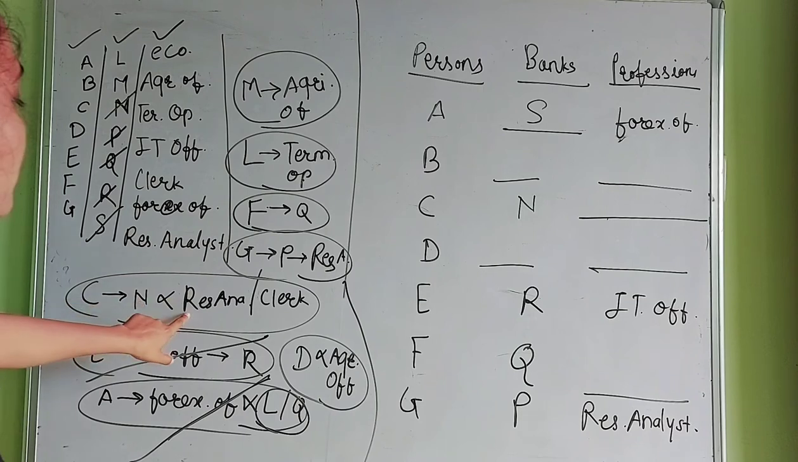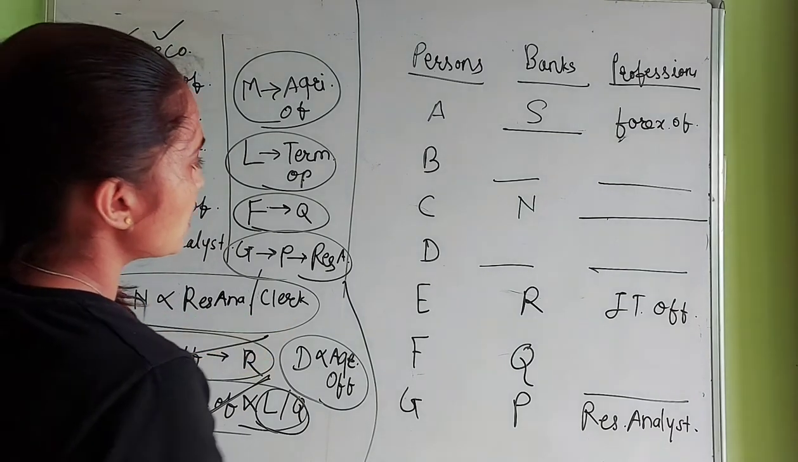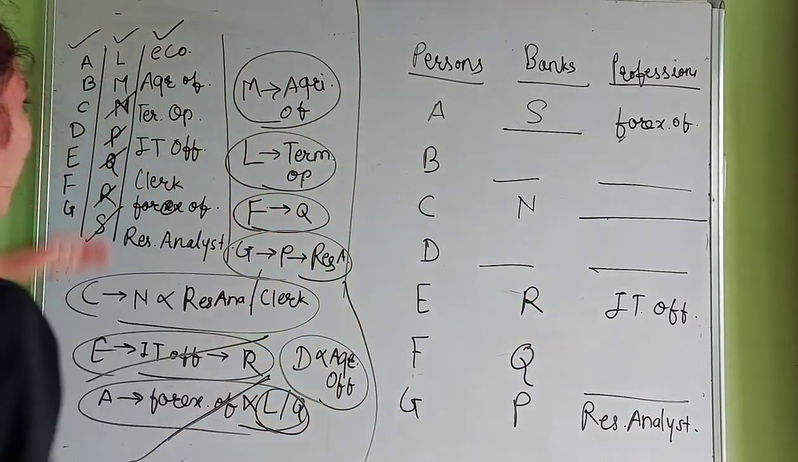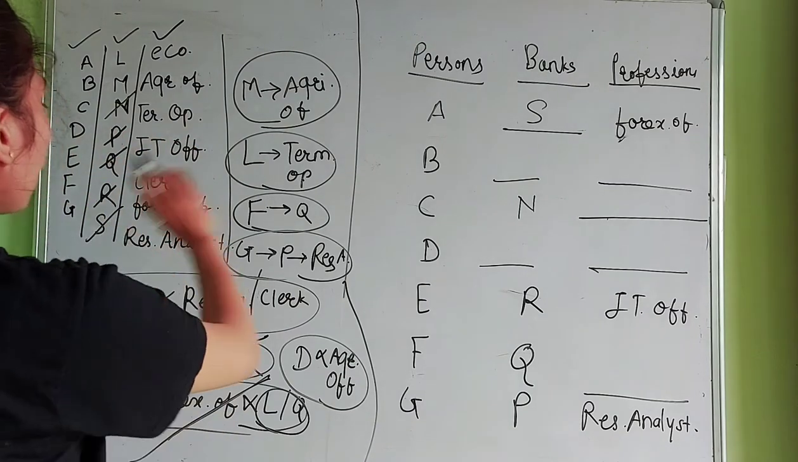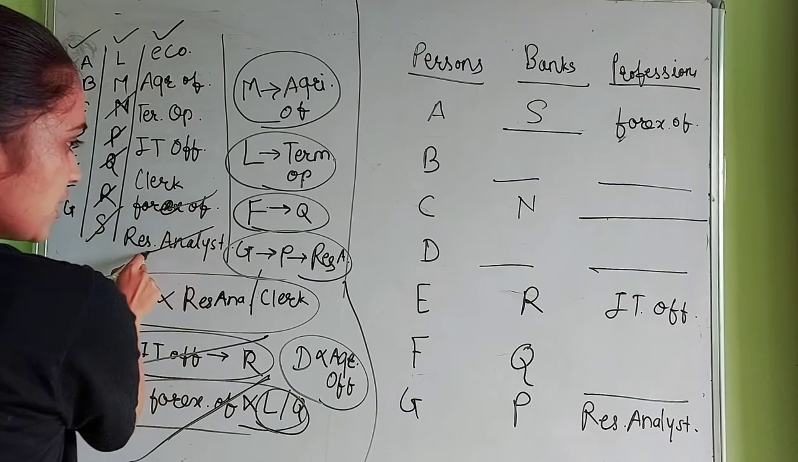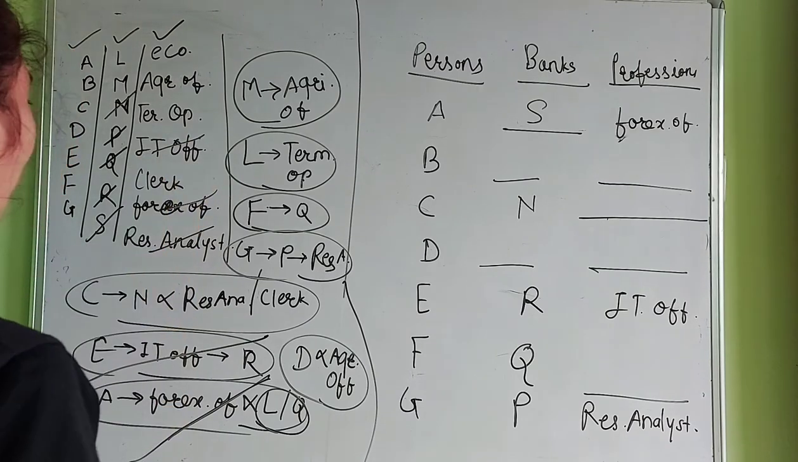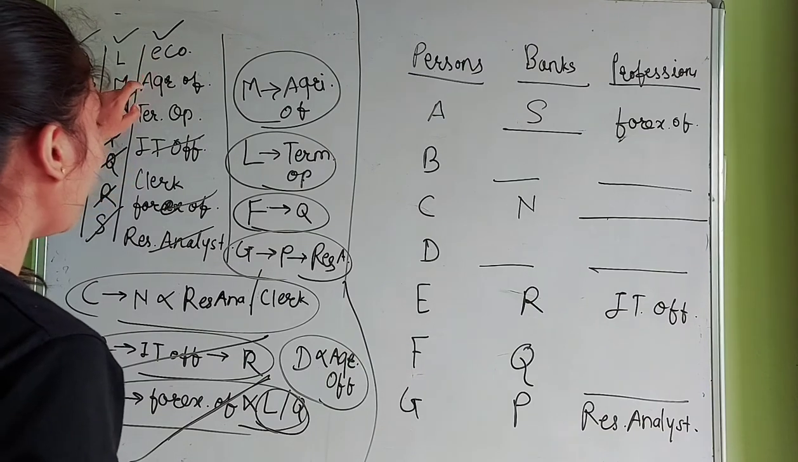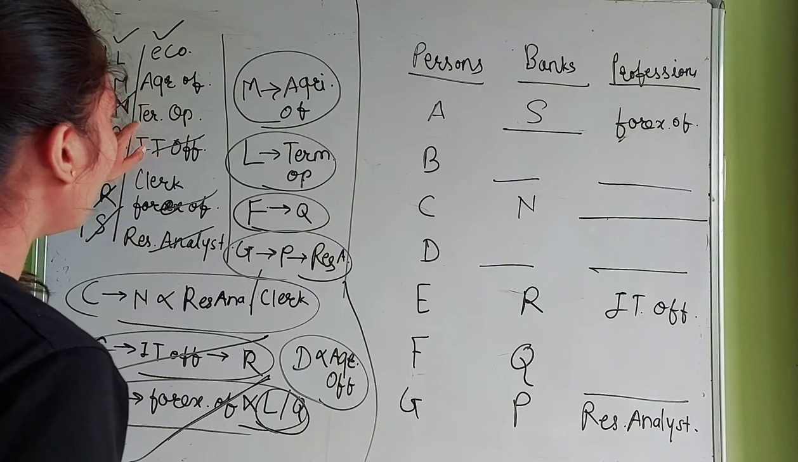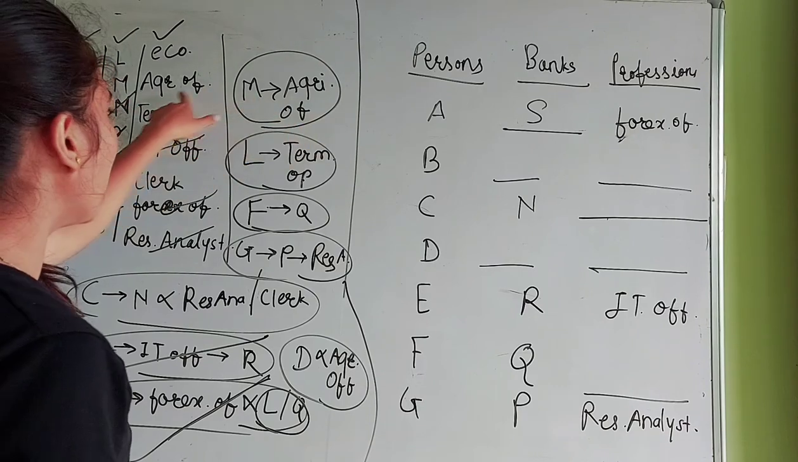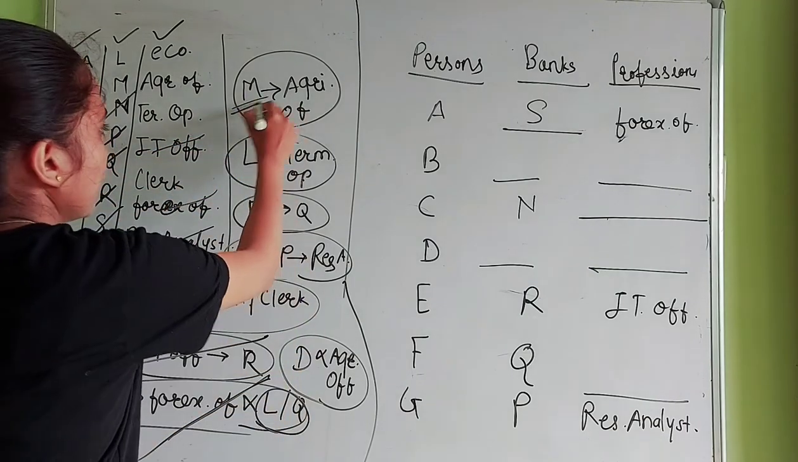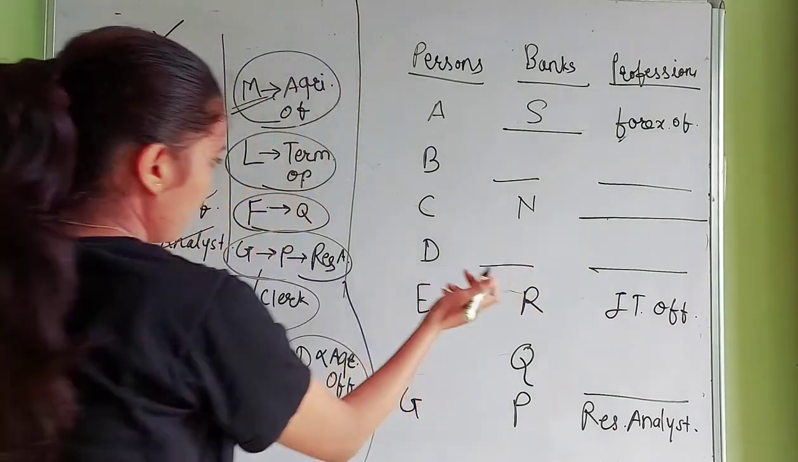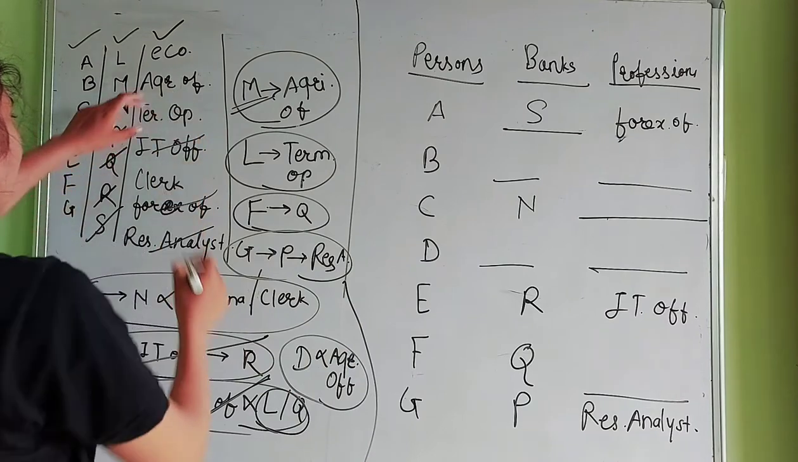C is not a research analyst, not a clerk. So again we have to cut this one. Things which are cut are forex officer, research analyst, IT officer. C is not a clerk too, so clerk is gone. The only things remaining are economist, agriculture officer and terminal operator. But we know that one who is working as agriculture officer works for bank M, so this cannot be C. So this one too has gone.